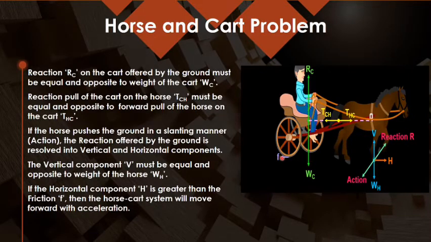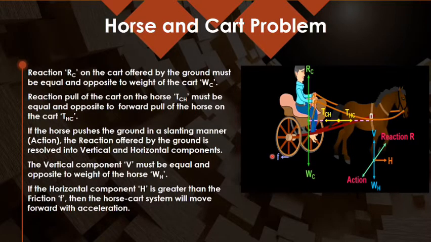But here, suppose there is some friction force also, which of course we will talk about in detail in the coming lectures. You should keep this in mind for this topic, that it is simply the opposing force which comes into play whenever there is some relative motion between two bodies in contact. So whenever the cart is trying to move, the friction force comes into play by itself.